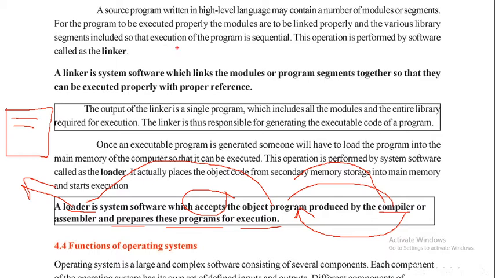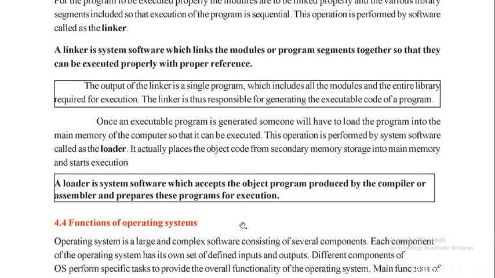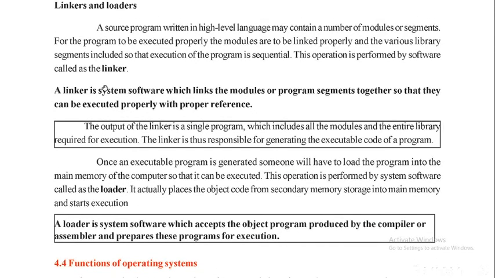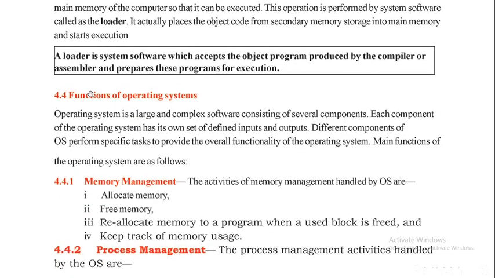Suppose I am taking here, this is the source program. This is the object code. With the help of loader, the user understandable language will be produced and displayed on the screen. So the loader is a system software which accepts the object program produced by the compiler or assembler and prepares this program for execution. These are loaders and linkers. It's most important. Please practice this too.